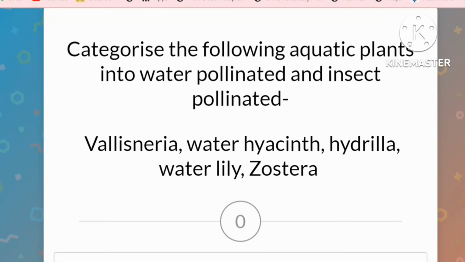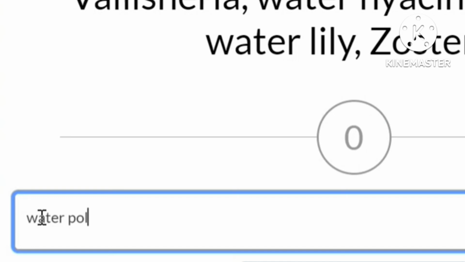So water pollinated examples are Vallisneria and Hydrilla, and one more, that is Zostera.